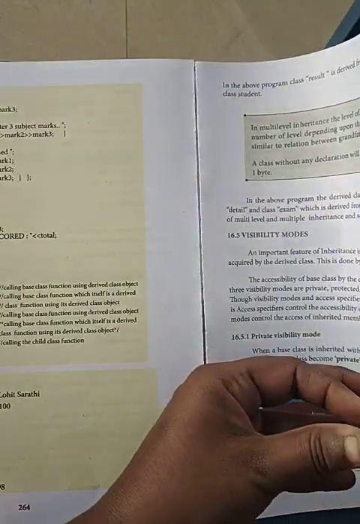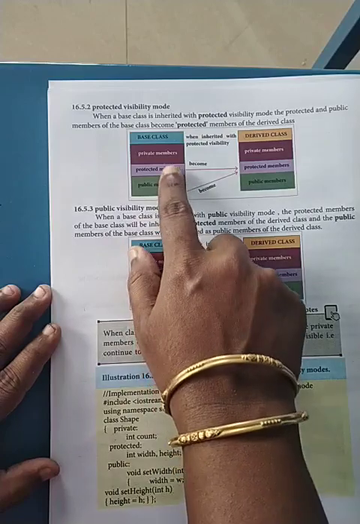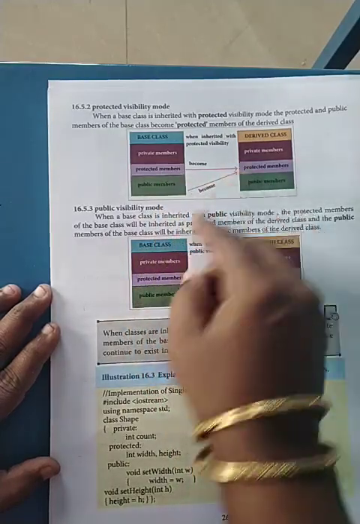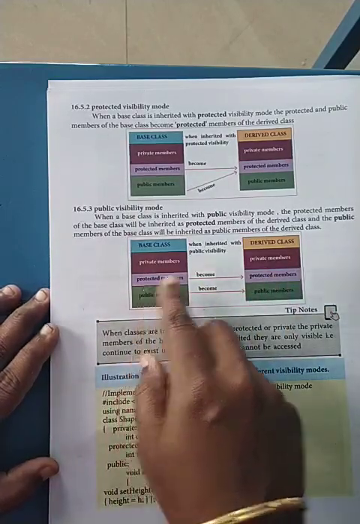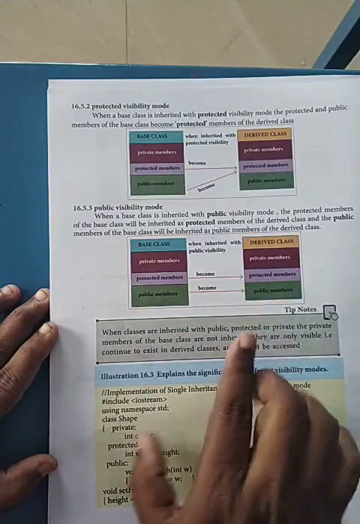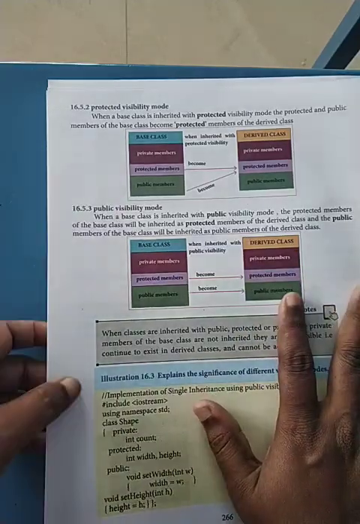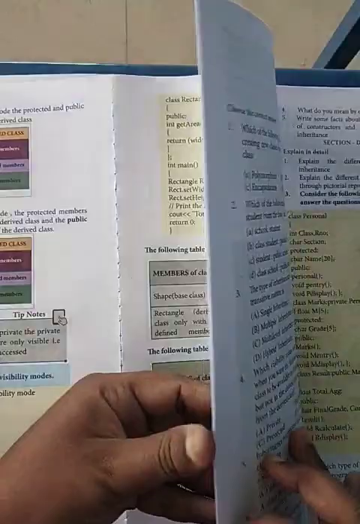Now when it is protected, all the protected and public members will become protected. And when it is public, protected will remain protected and public will remain public. So you should know this, at least the diagram. Then we will learn this in the next programming language if you want it.